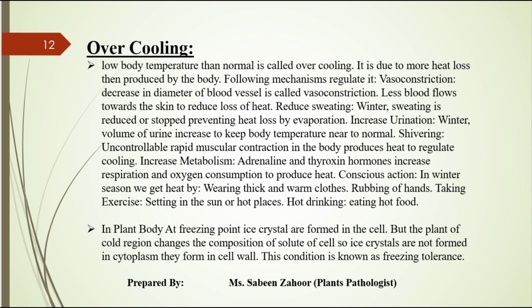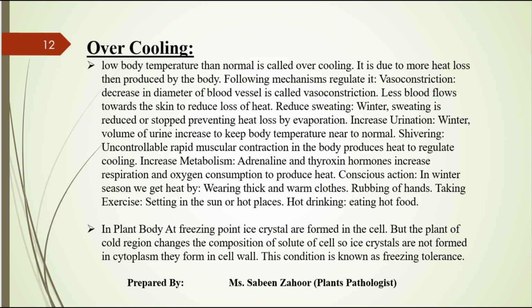Reduced sweating. In winter sweating is also reduced to prevent heat loss by evaporation. Increased urination. In winter the volume of urine increases to keep body temperature near normal. Shivering: uncomfortable, rapid muscular contraction.